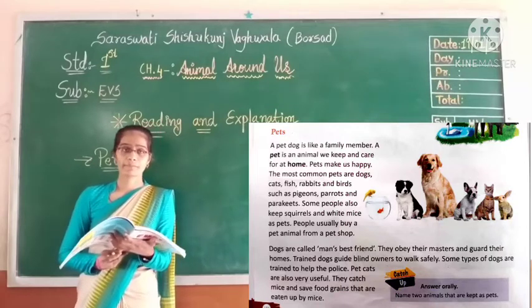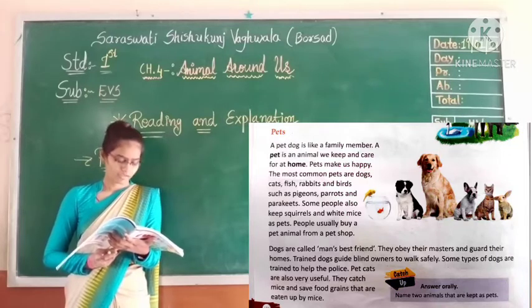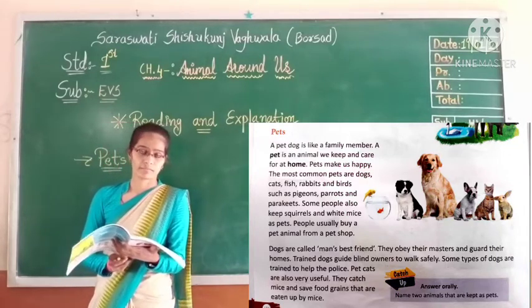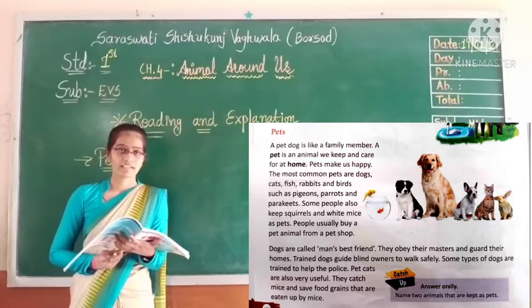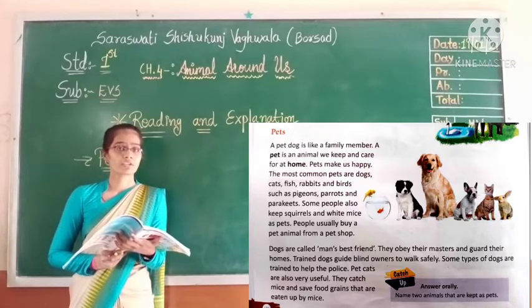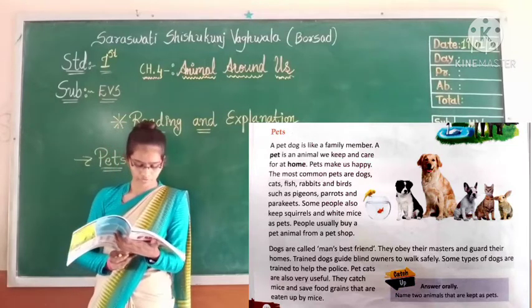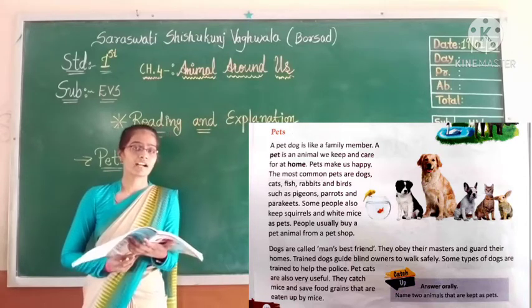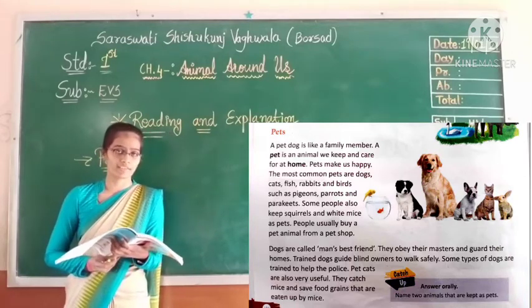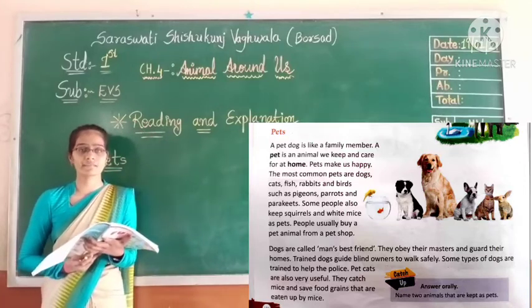Why do they keep dogs? Because dogs obey their masters. Whatever their masters tell or suggest to them, dogs always follow their master's rule or suggestion, and guard their house. Guard means to keep watch on their house. That is why dogs are called man's best friend.